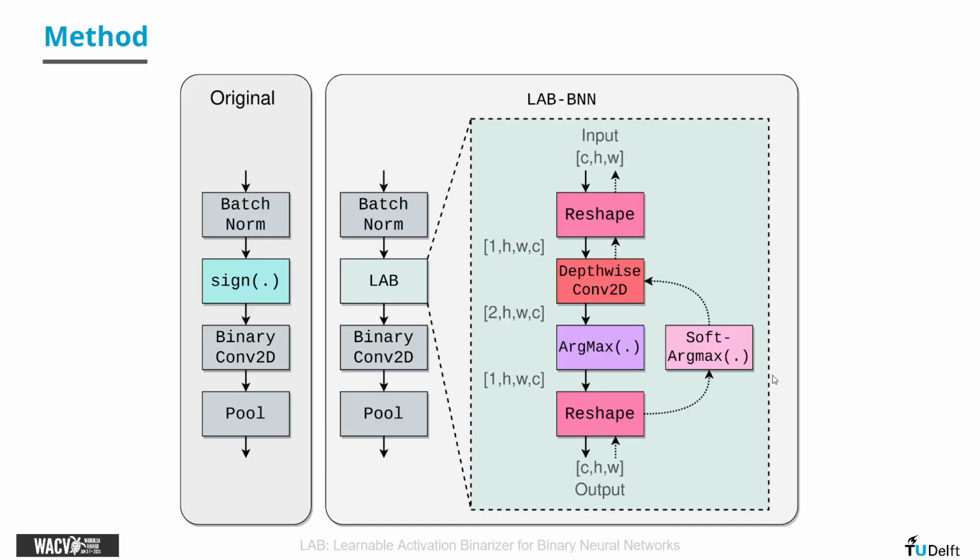So we come up with LAB, the Learnable Activation Binarizer, which has a learnable binarization kernel per channel, hence the two channels, and it learns what value to take for the output feature map. So it learns whether to take -1 or 1. We apply the argmax operation, but because this is not differentiable, we apply the soft argmax operation in the backward pass.